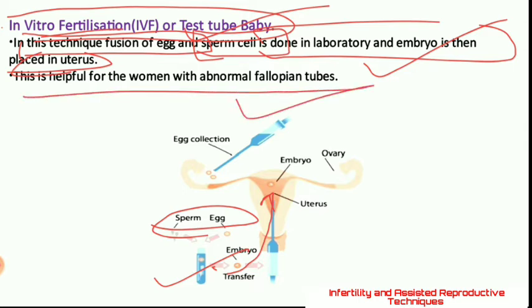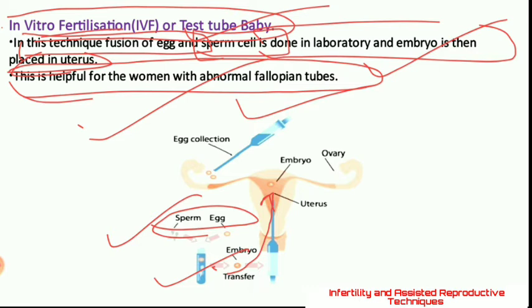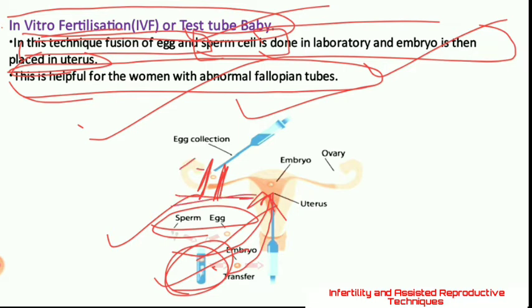Hope it is clear. It is helpful for the women who have abnormal fallopian tubes. Here the sperm cell is taken from the husband of a lady, and the egg cell is taken from the lady herself, and then they are fused in a test tube, and then placed into the uterus of the lady. Actually, the problem comes due to abnormality in the fallopian tube, where the fallopian tubes are not proper and are not leading the egg cell to move to the